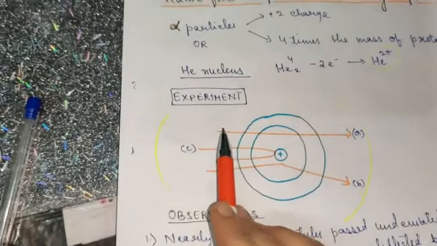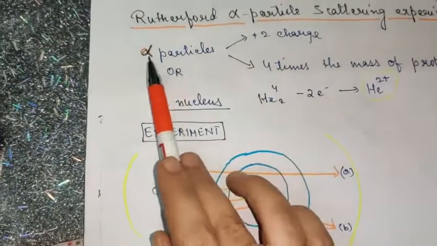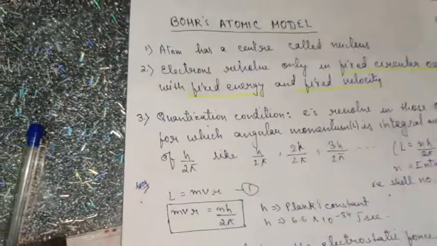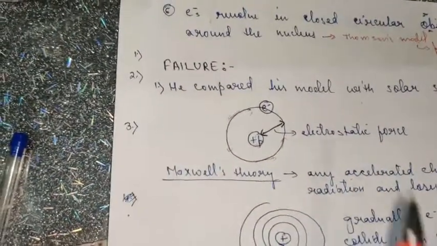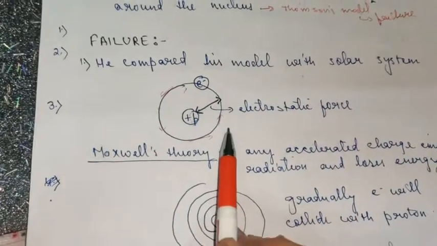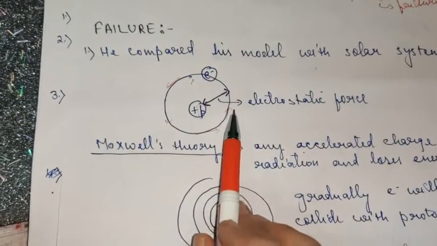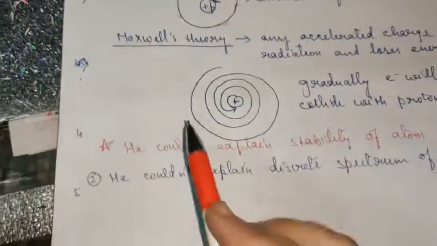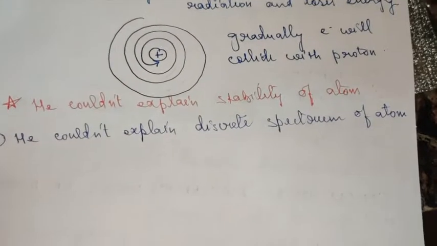An important part is that in his experiment he used alpha rays and bombarded a gold foil. The point where he failed was that he compared it with the solar system, where he couldn't explain the stability of the atom, and Maxwell's theory contradicted his comparison. Second, he couldn't explain the spectrum.